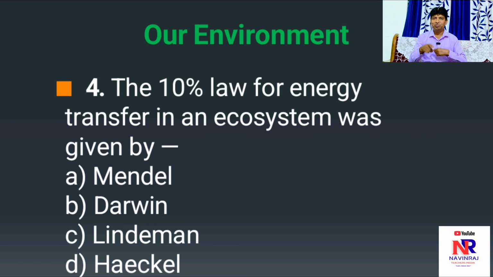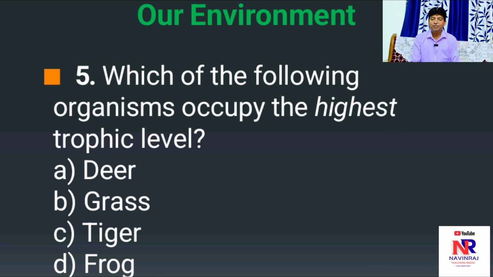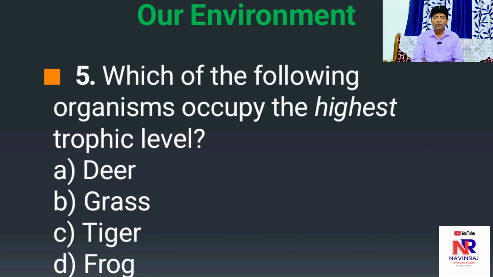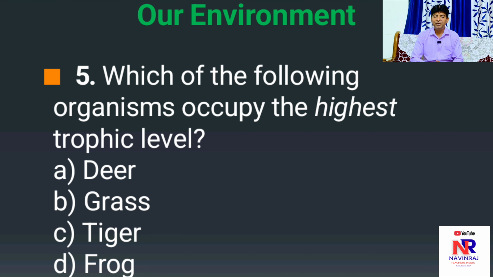Let's move on to the fifth question. Which of the following organisms occupies the highest trophic level? Here, four options are displayed. Please have a glance. A, deer, B, grass, C, tiger, and D, frog. Any guesses?